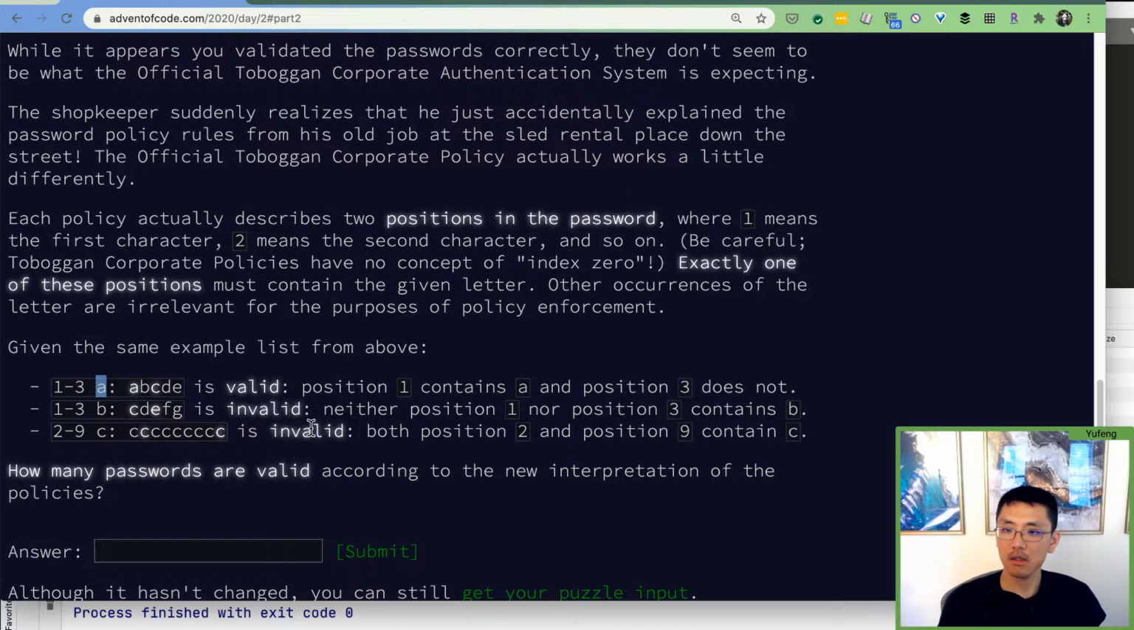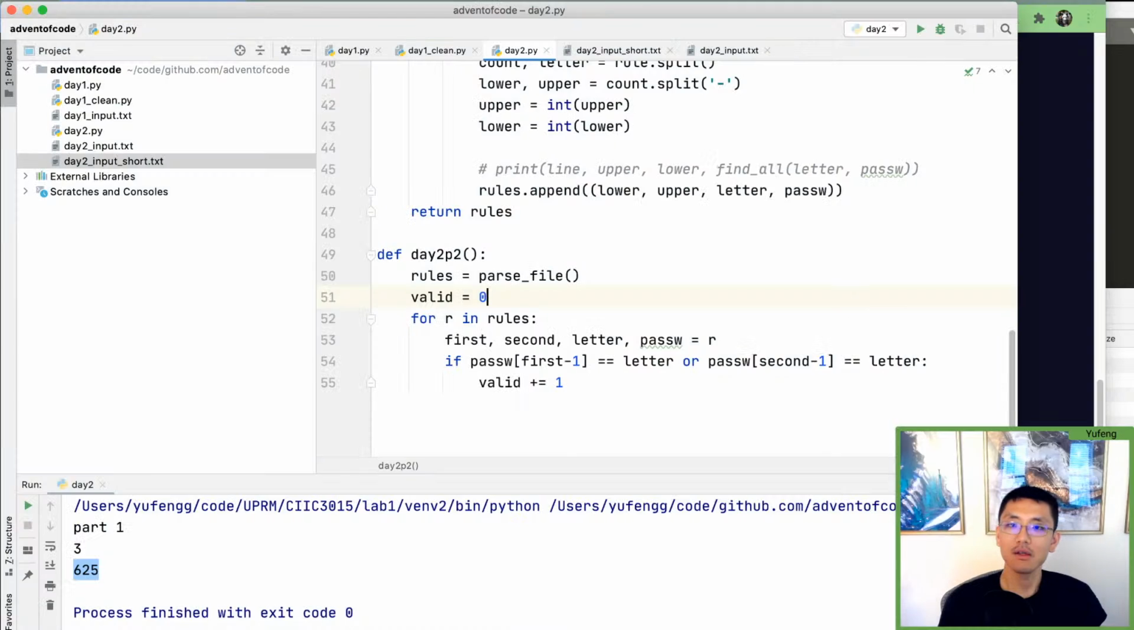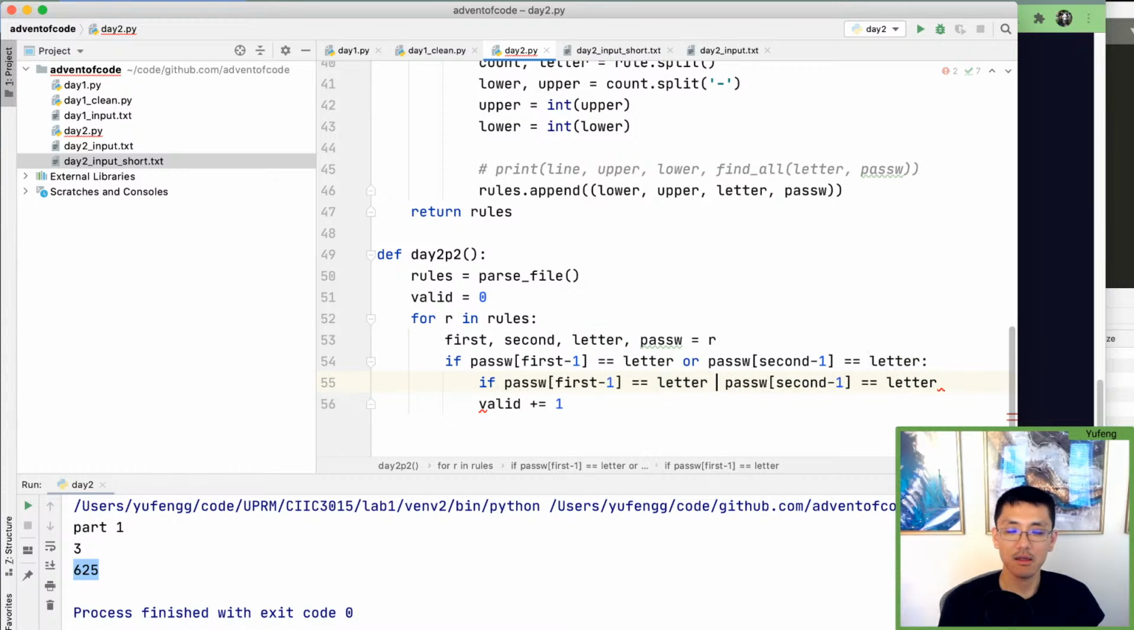2, 9. Ooh, both position and position. Okay, only exactly one. So we need an XOR. I don't remember how to do an XOR in Python. Blast. Okay, manual XOR it is. So an exclusive OR means this one has the letter or this one has the letter. But if both of them have the letter, it's wrong. So then we say if the same thing, but with an AND.